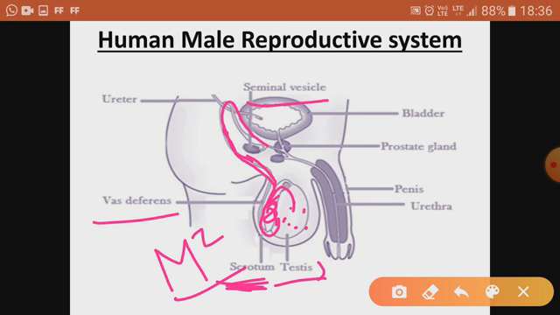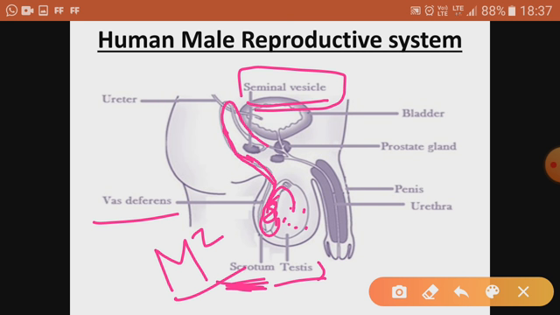Semen is the alkaline fluid plus the sperm, and the alkaline fluid is secreted by the seminal vesicle. You must be wondering why it is added to the sperm. The reason is quite obvious: the sperm needs more nourishment so that they can be transported ahead and their motility and mobility can be increased. So for that matter, this seminal vesicle is there. It provides nourishment to the sperm so that they can be more motile and mobile.